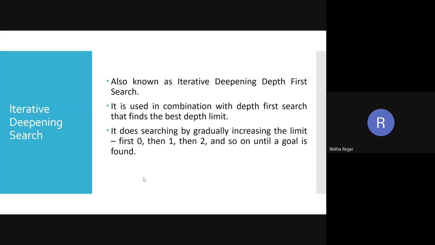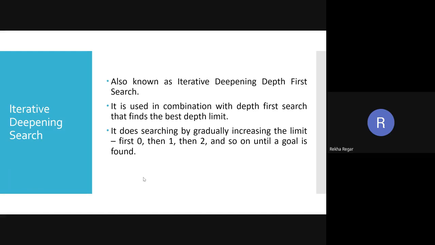First we will discuss iterative deepening search, which is the basis for iterative deepening A star search. Our today's title is iterative deepening A star search, but before starting it, we have to know what iterative deepening search is.